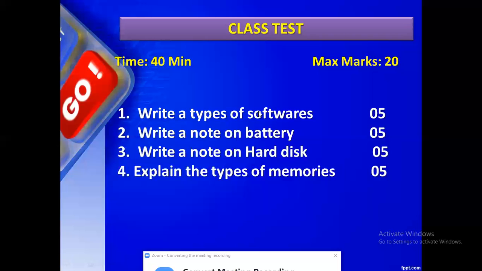RAM is classified into how many types? Two types: dynamic RAM and static RAM. Super, nice. Static RAM, once it gets the power, holds the memory until it loses the power. That is the concept of static RAM.